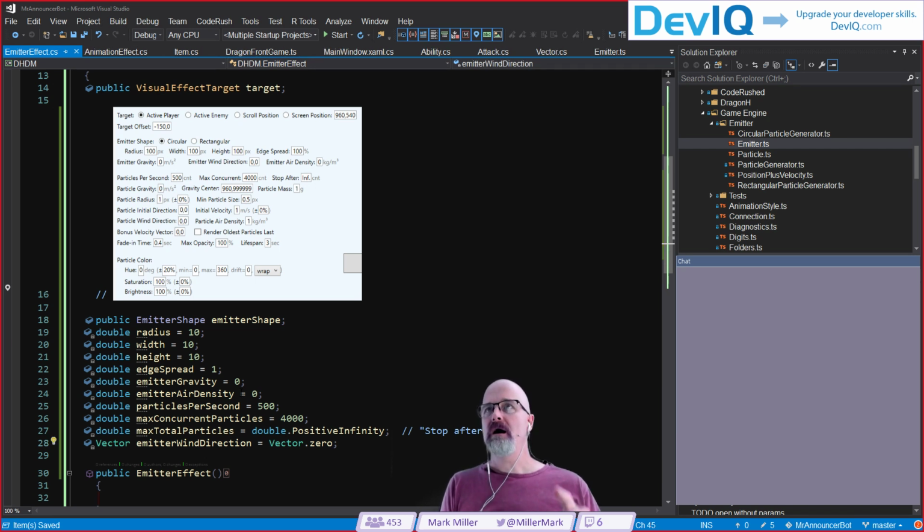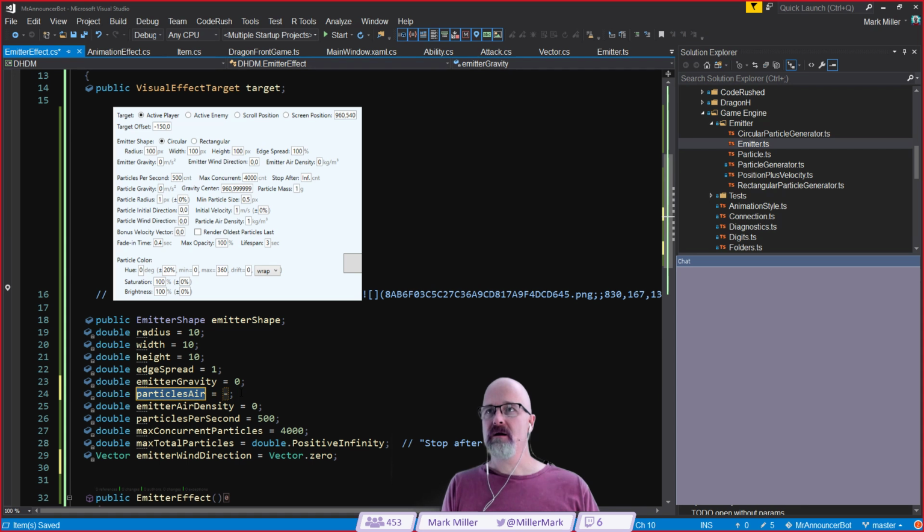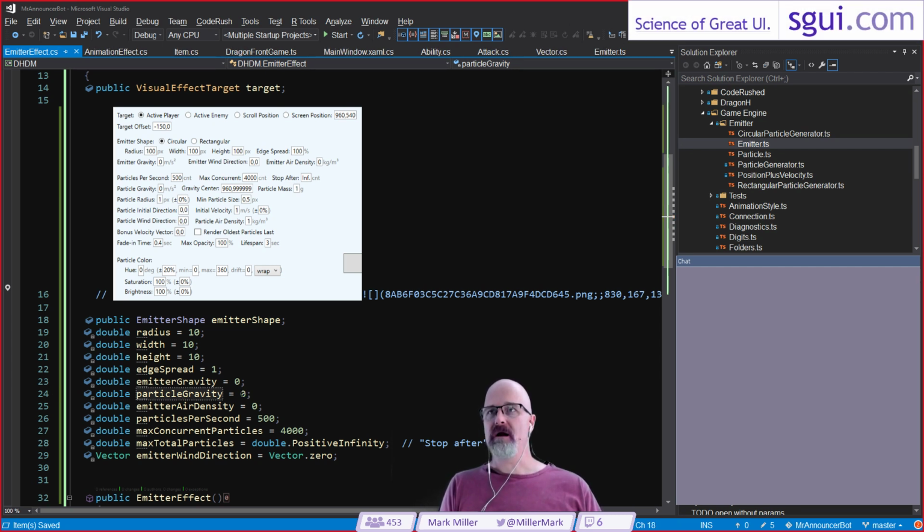Okay, emitter air density, particles per second, max concurrent, stop after. Particle gravity is the next thing we want to do here. So let's come up here. We're going to call this particle gravity, like that. And that particle gravity will also default to 0. Looks like I got a particles in there. I just want particle.